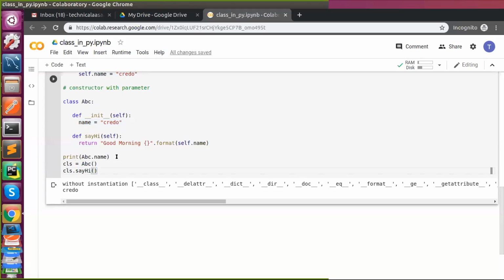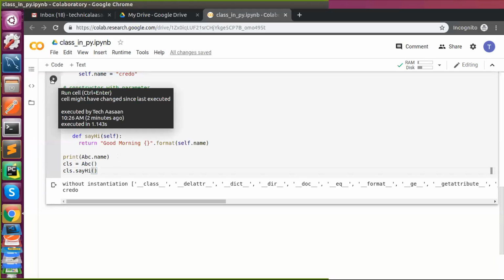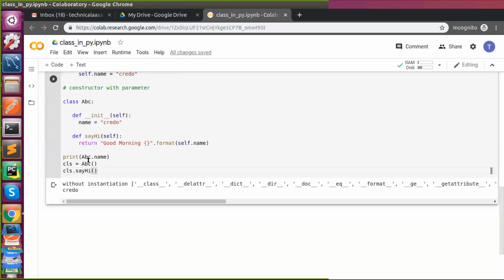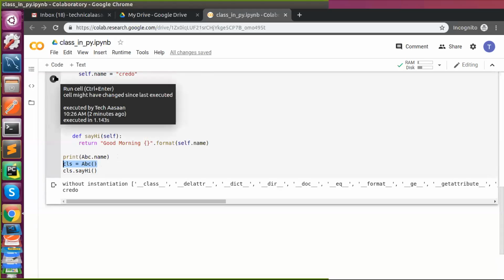What happened? So there won't be any problem with instantiation, right? Then what will happen? It will print an error actually. Why?